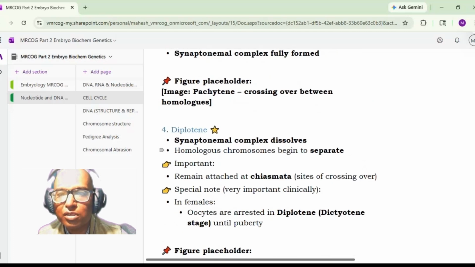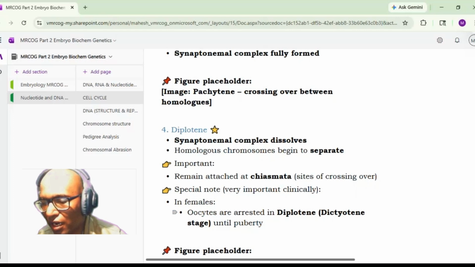Here the synaptonemal complex dissolves, homologous chromosomes will begin to separate, and most important here is they remain attached at the chiasmata. Okay, that is the site of crossing over. And in female oocytes, oocytes are arrested in the diplotene stage until puberty. So this is one of the questions which they ask you. What is the stage at which these oocytes are arrested during the embryonic stage?